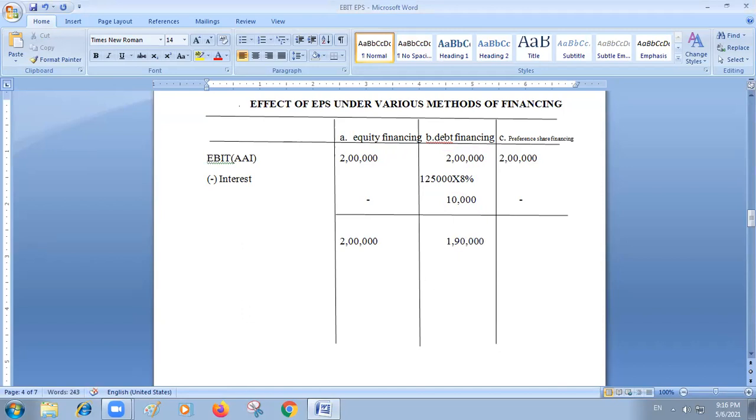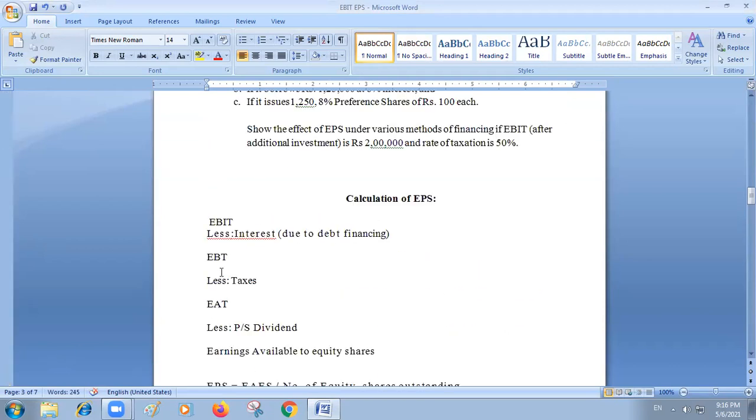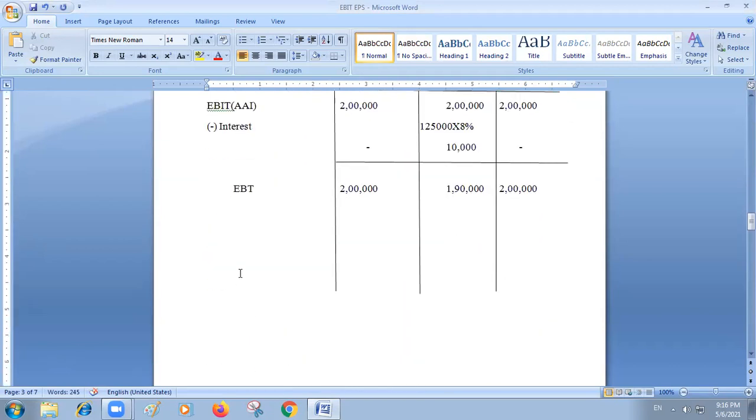Here also there is no interest, so this is the step. Okay, so this is earnings before taxes. From this, what you have to do? You have to deduct taxes. So minus taxes.